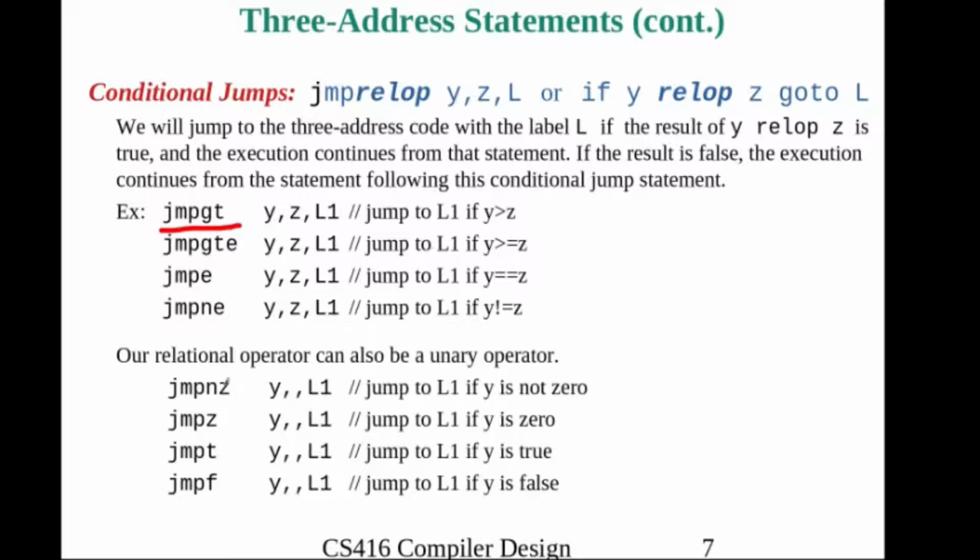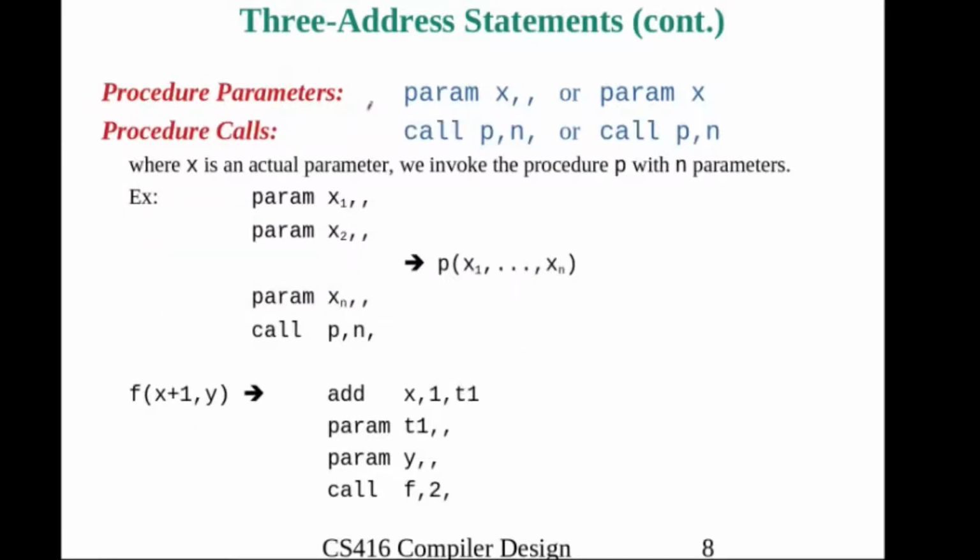So a few instructions, you can see that. Then how can we represent functions, function calling, function definition, etc. in 3 address form? First we need to tell what parameters we are using in the function. Look at parameter x, or we can write parameter x. Here there is no second operand, that is why we are putting a blank between the 2 commas.